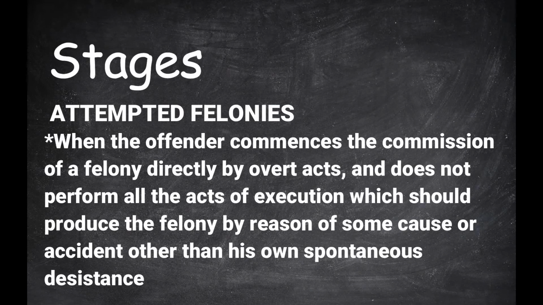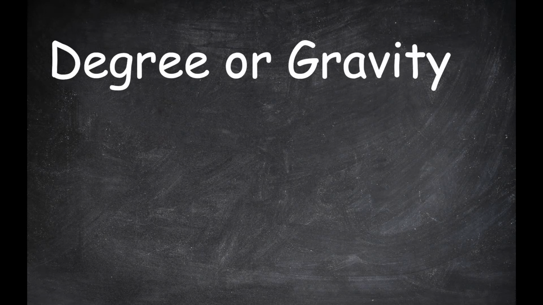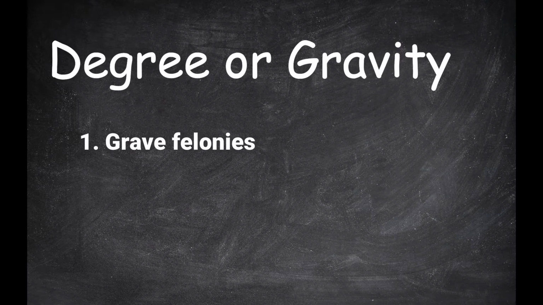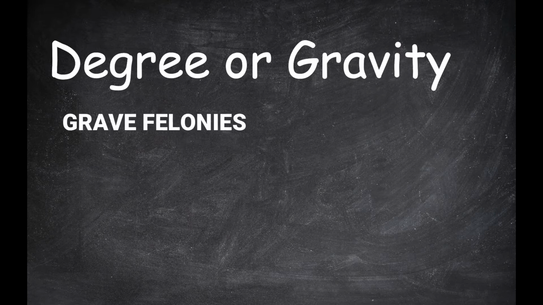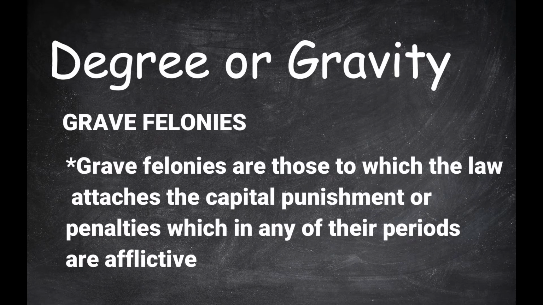spontaneous desistance. According to the degree or gravity of commission of felonies: 1. Grave felonies, 2. Less grave felonies, 3. Light felonies. Grave felonies: grave felonies are those to which the law attaches the capital punishment or penalties, which in any of their periods are afflictive.